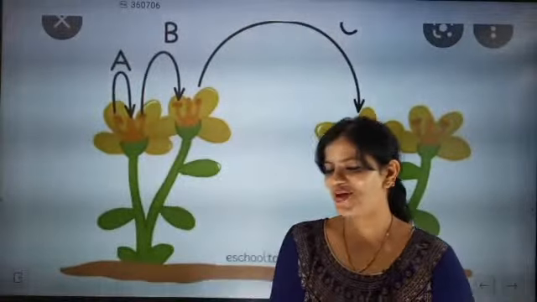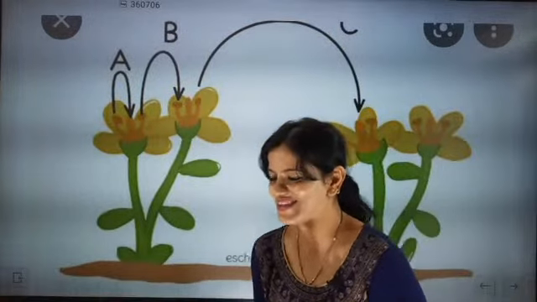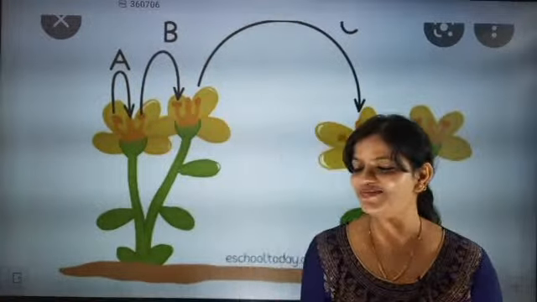Species has to be the same. Guava means guava plants, different guava plants. Mango means different mango trees. I am not going to stick to guava and mango, or papaya and mango. No, it's not possible. Papaya plus guava, that is impossible. So same species.